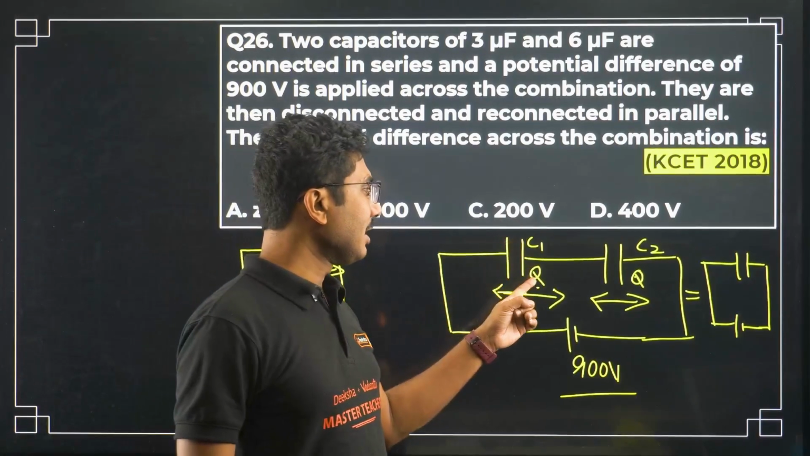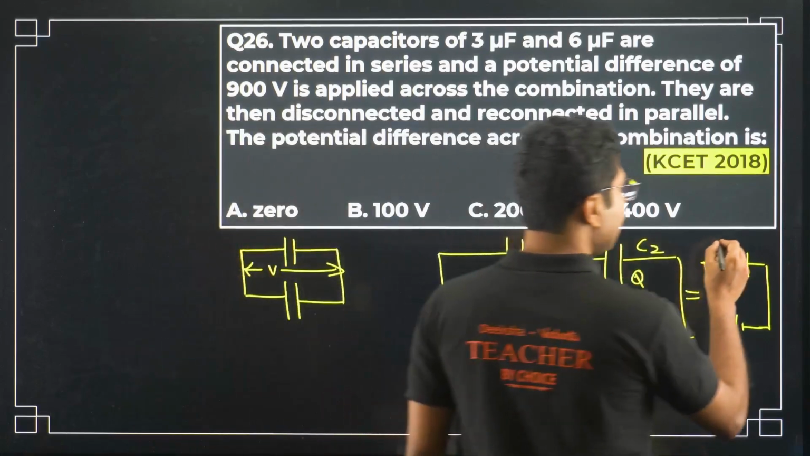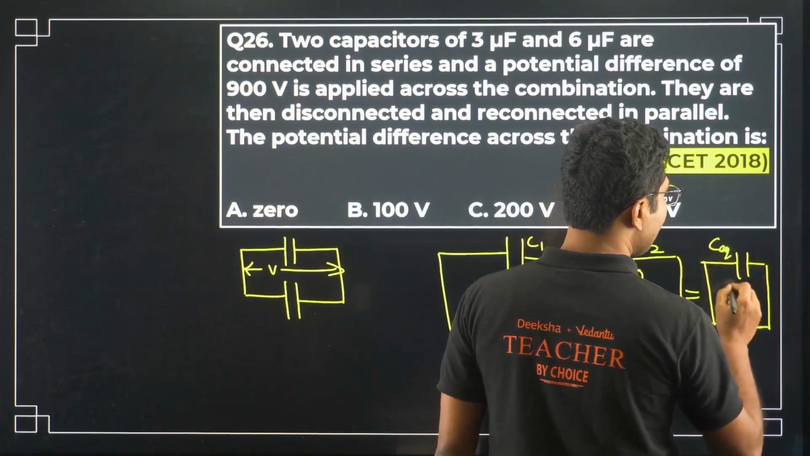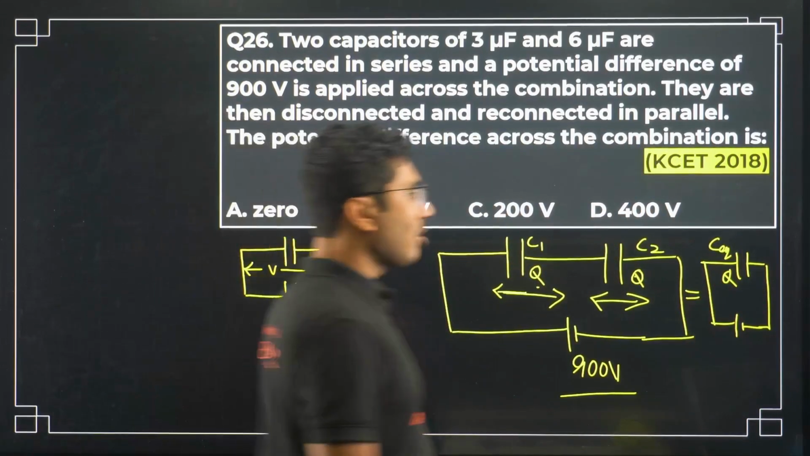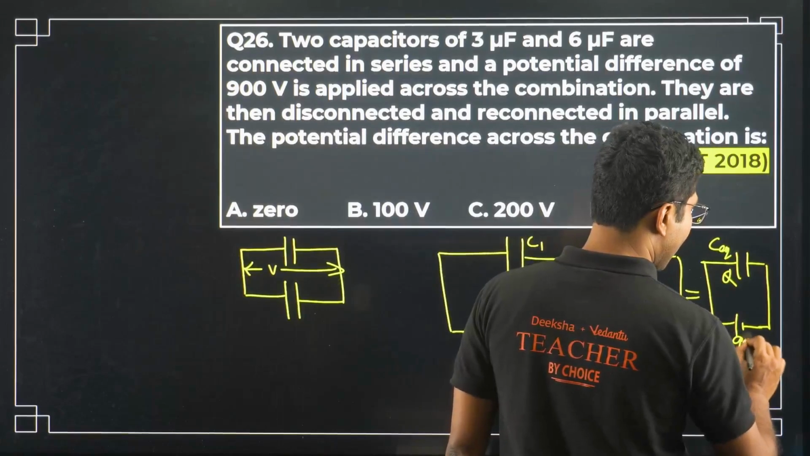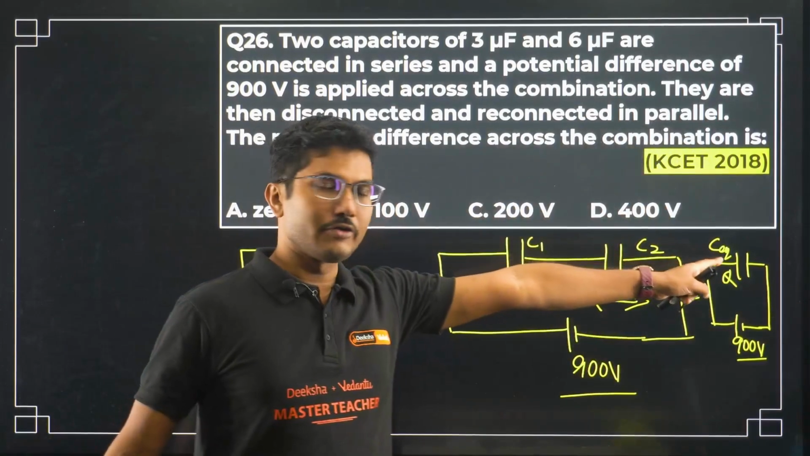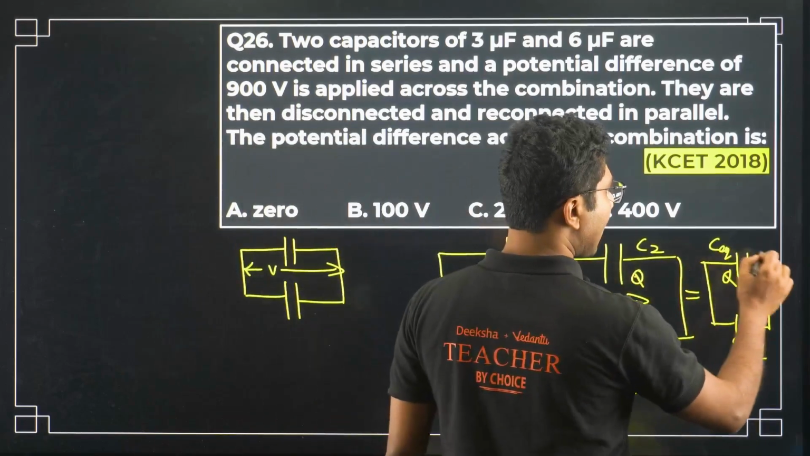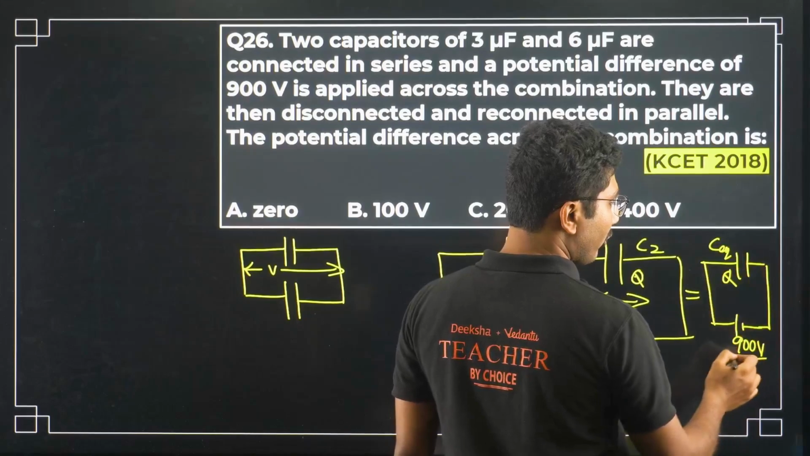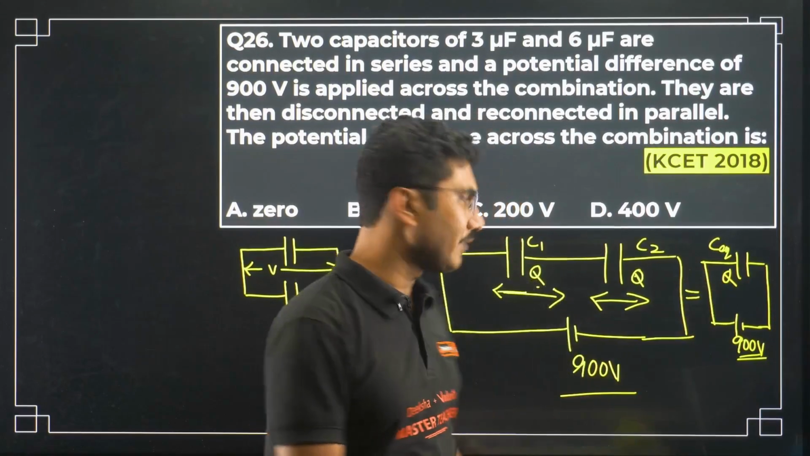So C1 has Q, C2 has Q, both have the same charge. Now what is the equivalent over here? C equivalent will also have the same charge Q, and not only that, it will also have the same potential, 900 volt. C equivalent will not only have 900 volt, it will also have the charge Q. That's why it is called equivalent, right?